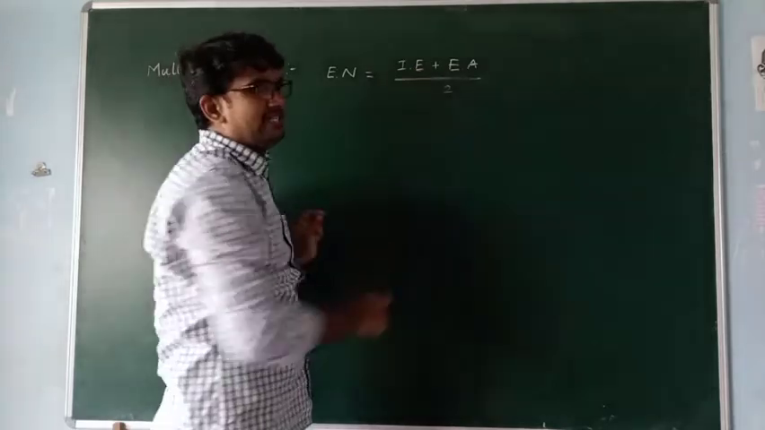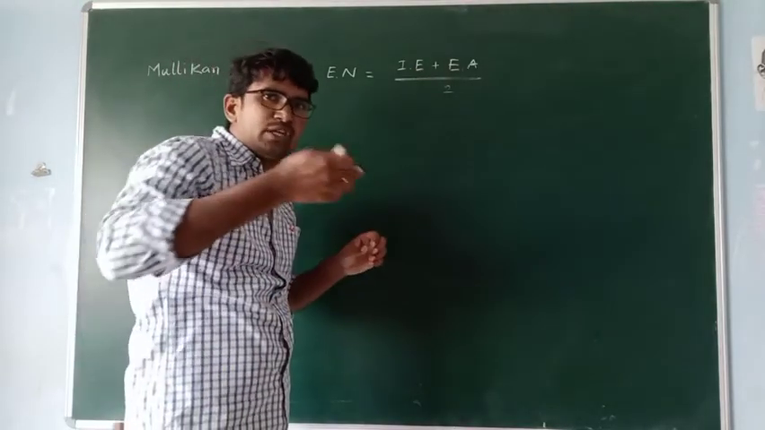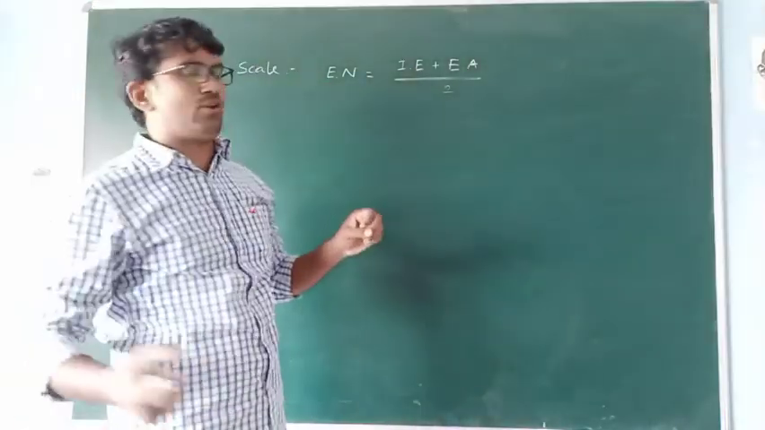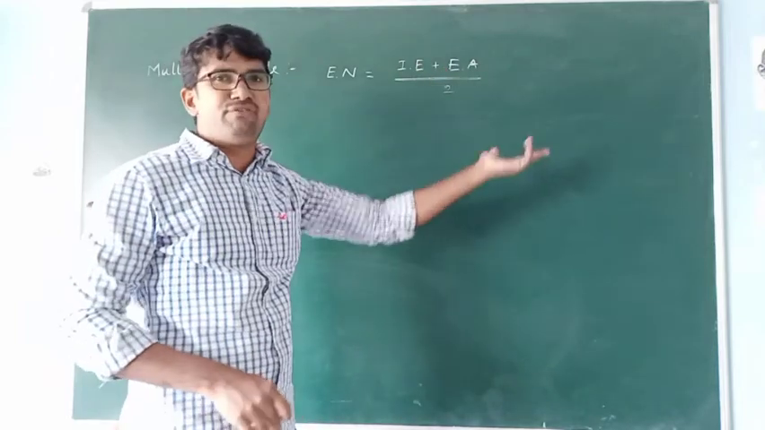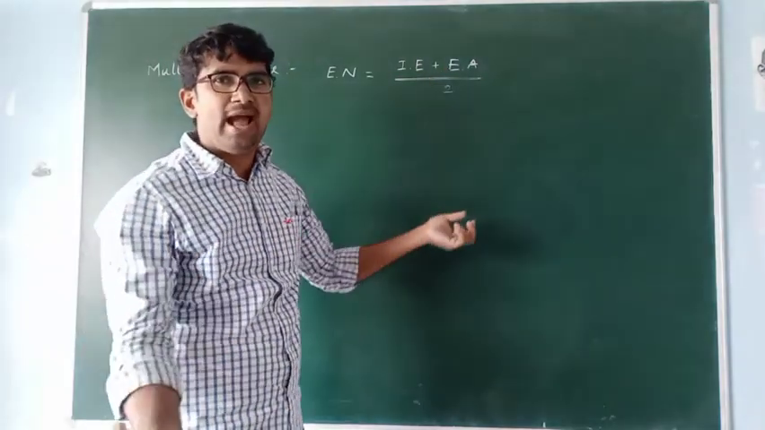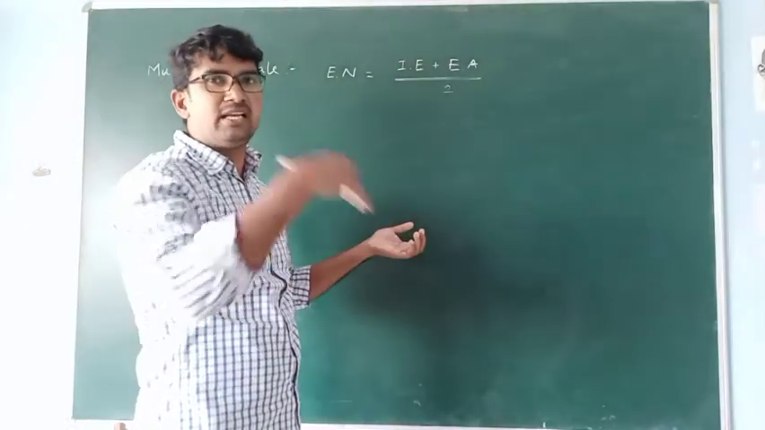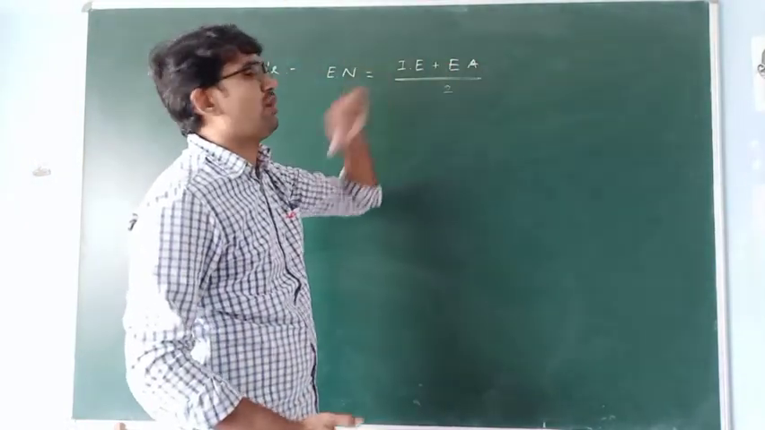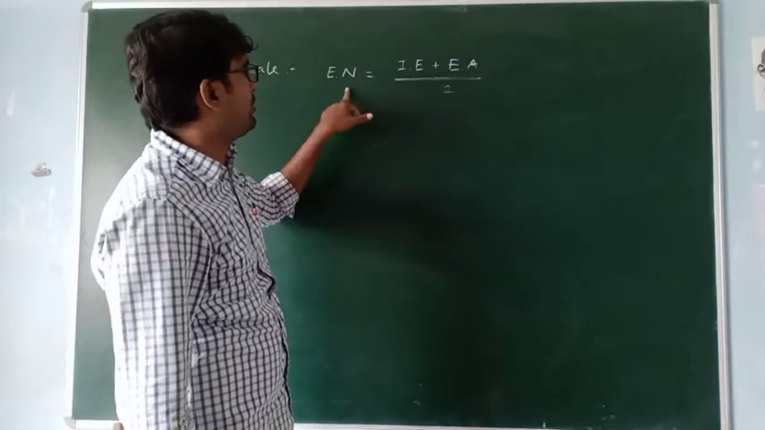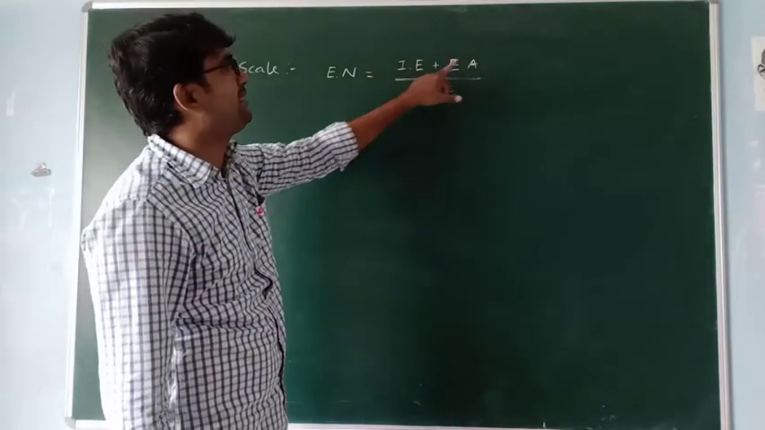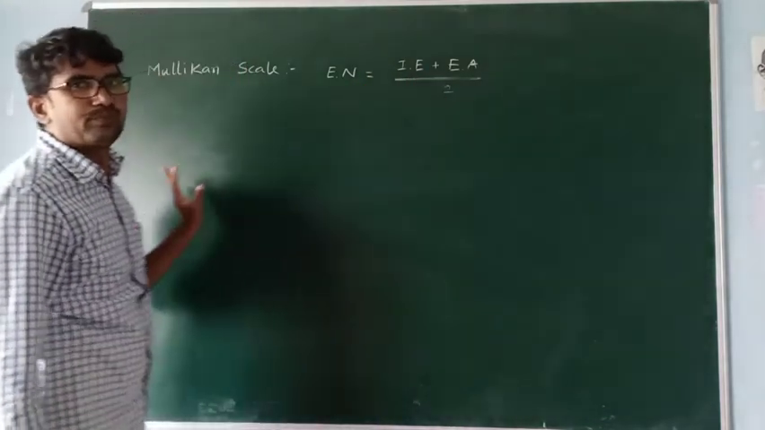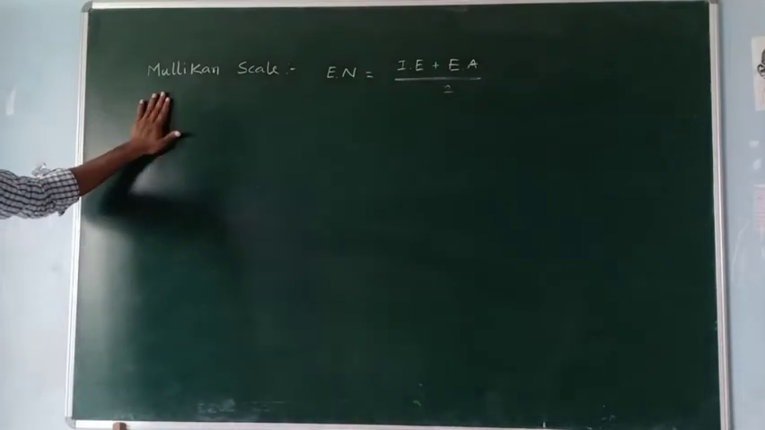IE means ionization energy, the amount of energy required for removing an electron. EA means electron affinity. If you add an electron to an atom, it releases some energy. That released amount of energy is called electron affinity. So electronegativity is equal to IE plus EA by 2. This is the Mulliken scale.